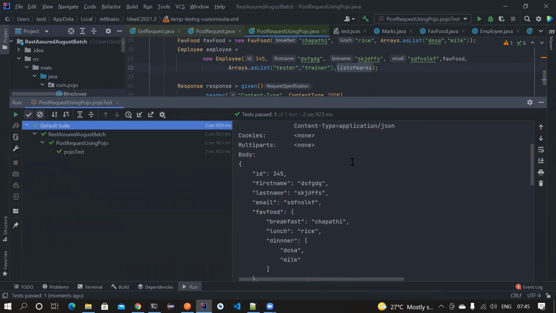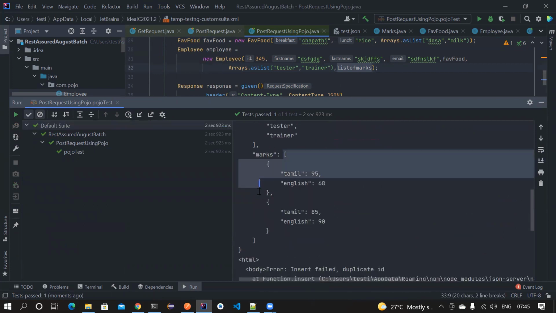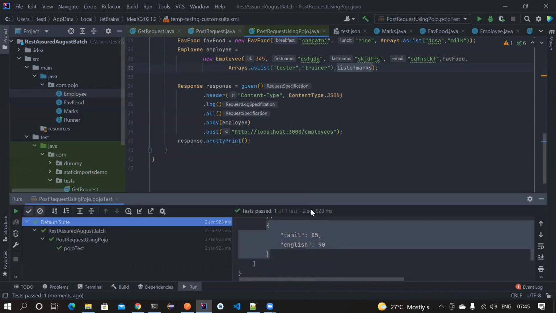Now very closely watch it. So for the marks, we want that to be an array, right? Yes, and then it has a list of objects. So like this also you can construct.